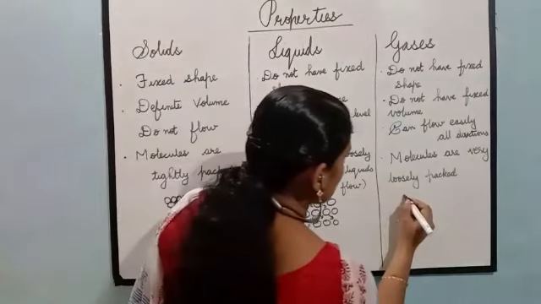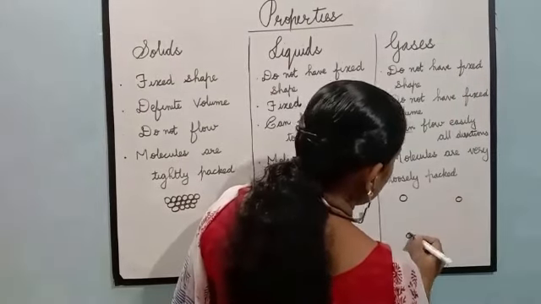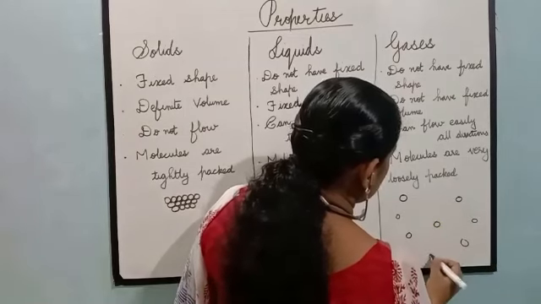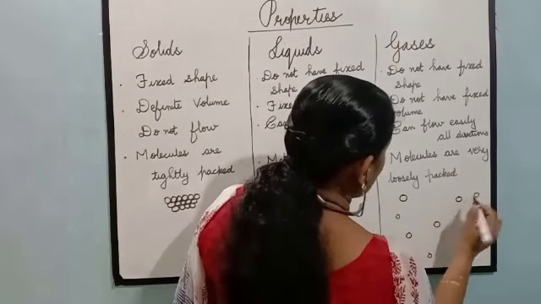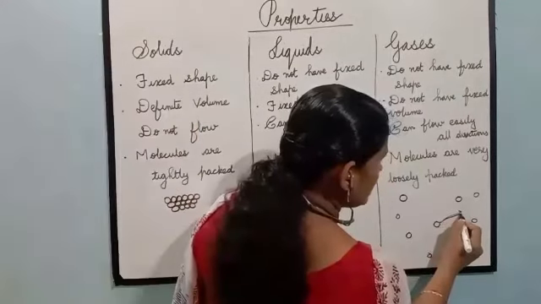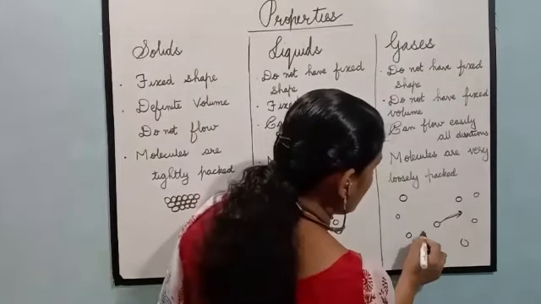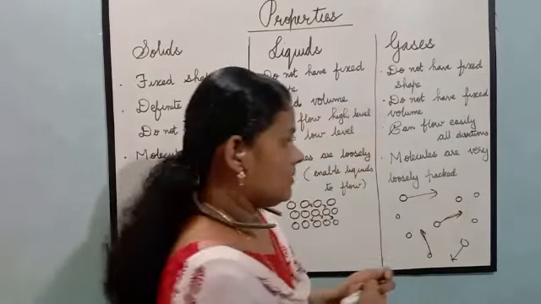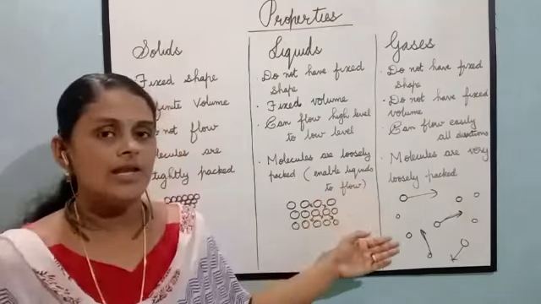And in gases you can see molecules are very loosely packed, and the molecules can move around very easily. Molecules can very freely move around.